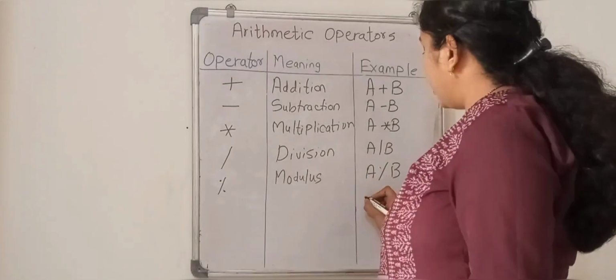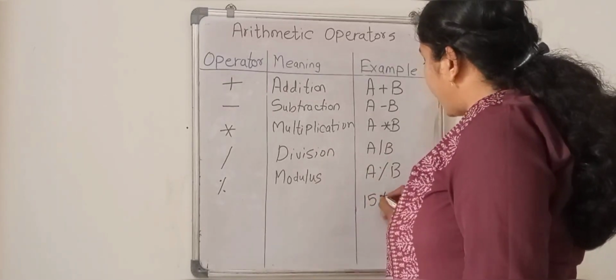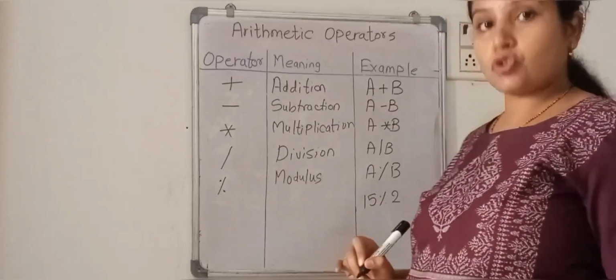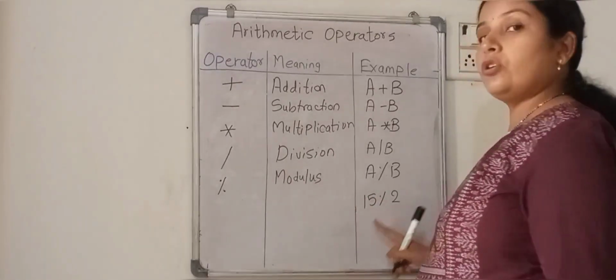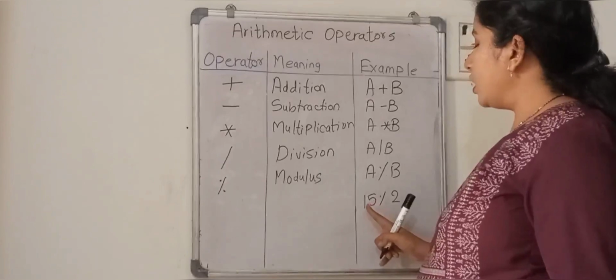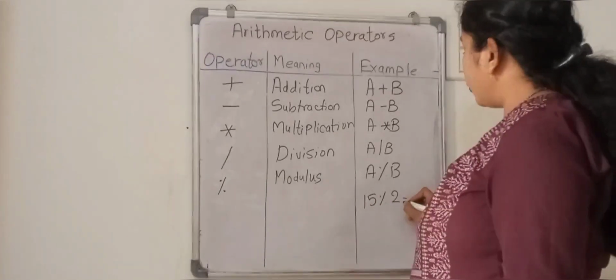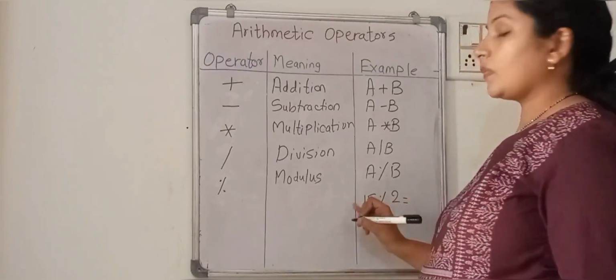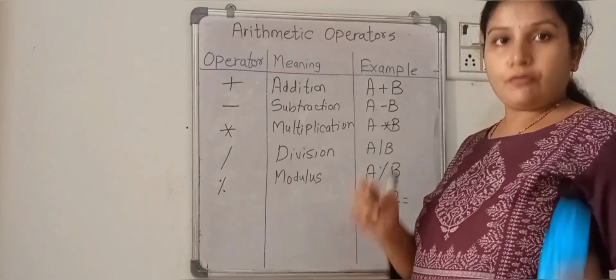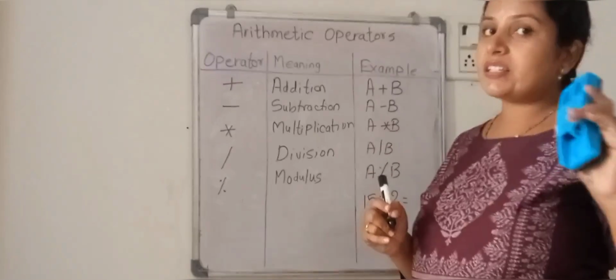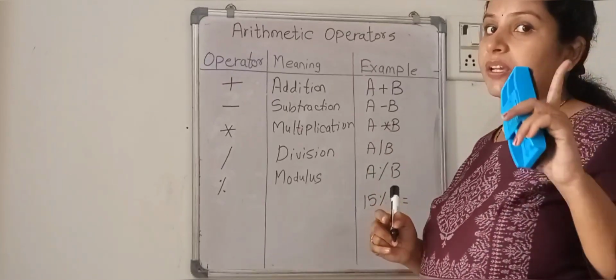Suppose I am taking the expression as 15 modulus 2. So 15 modulus 2 means we are dividing 15 by 2. Our result will be 7, and the remainder will be 1.